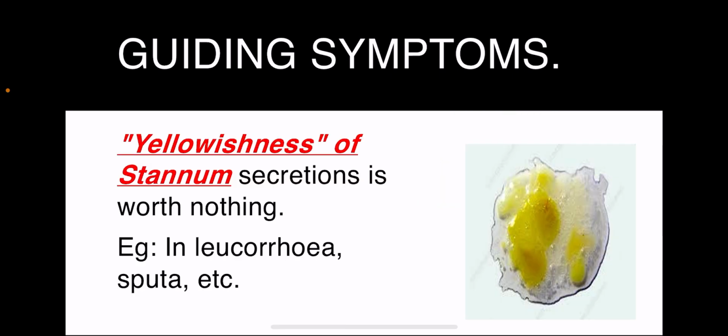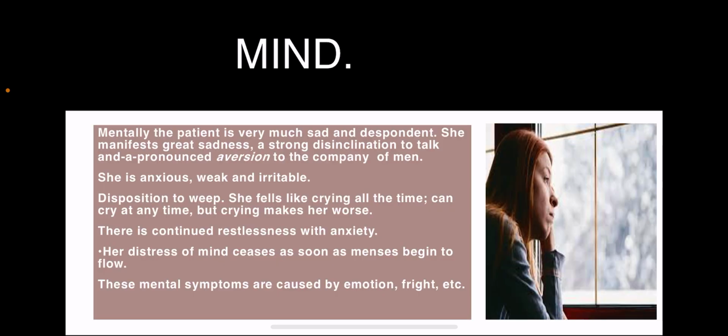Yellowishness of Stannum secretions is worth noting. So our master Hahnemann says that the yellowishness, the discoloration in Stannum, is so important: all the discharges are yellowish, especially in the leukorrhea, the expectoration, the sputa we see, which is very yellowish in character.